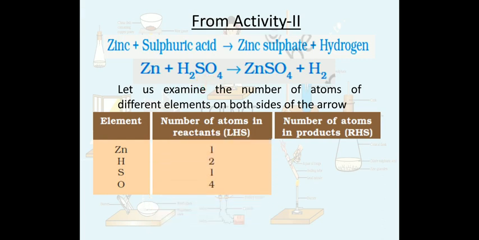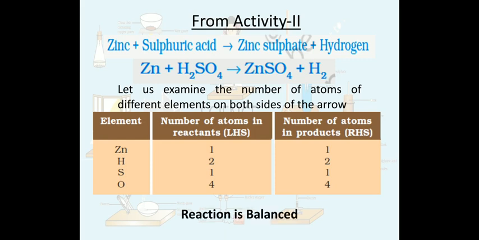So this is it. And on the right hand side we can calculate that 1 zinc, 1 sulfur, 4 oxygen and 2 hydrogen. So this is it. It means the number of atoms of elements involved are the same on both the left and right hand side, right?